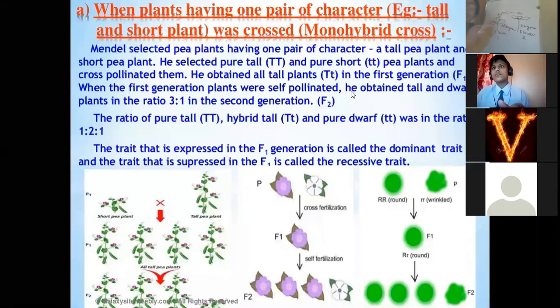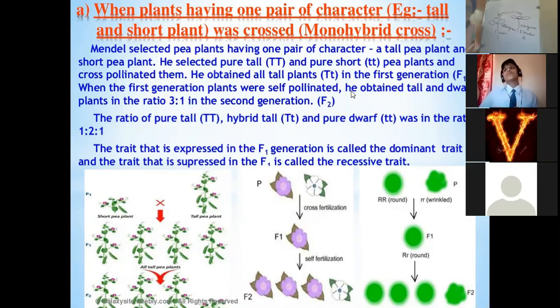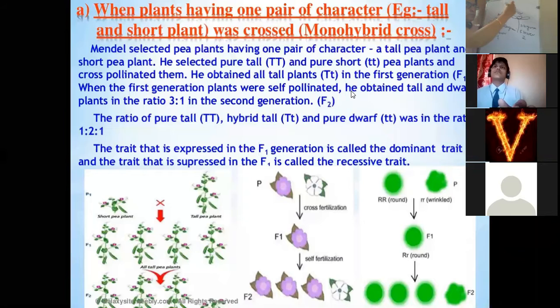This is what we call cross pollination. We have already discussed this in the reproduction chapter, but still, this is what we call cross pollination.